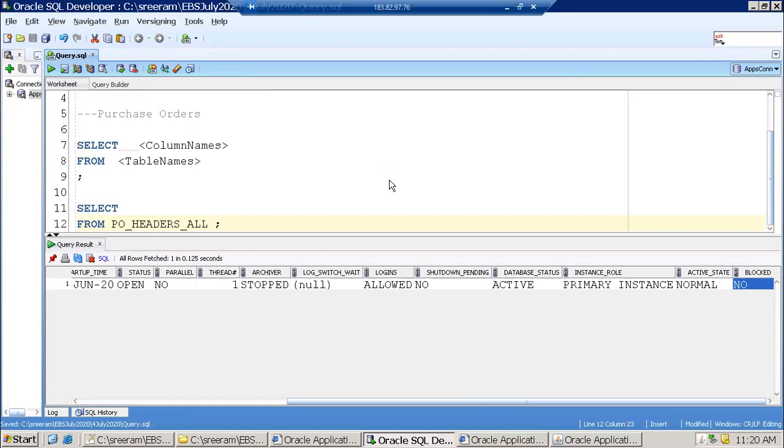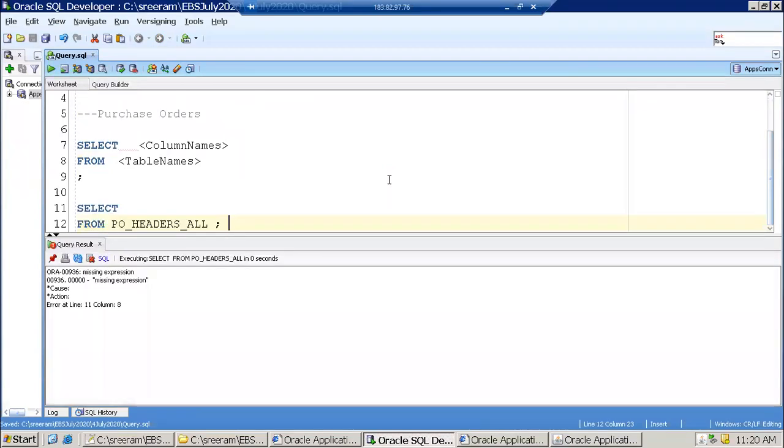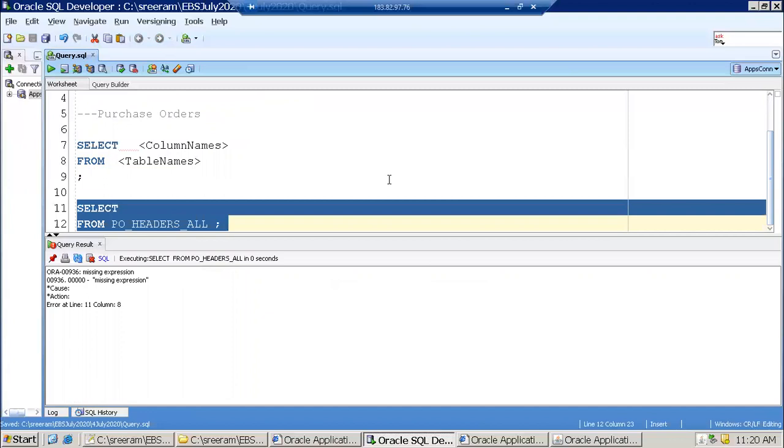If you just try to execute like this, it will not work. It is saying missing expression, right? So why is it telling missing expression? Because you're telling the source, but you're not telling what you want to retrieve in the output. So it is mandatory that you provide your appropriate column names. Now here, if you observe one more important thing, I have written a select statement, which is a developer language, nothing but a structured query language, which is a developer understandable language.